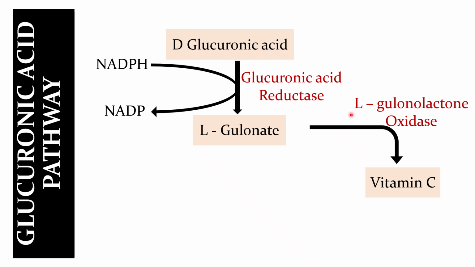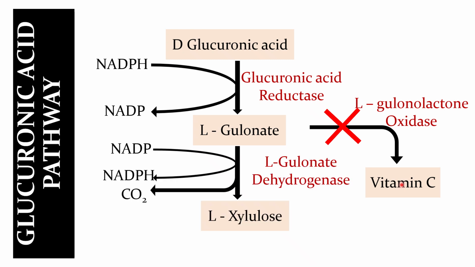In humans and other primates, this enzyme is absent. Hence, vitamin C or ascorbic acid cannot be synthesized in humans and other primates and also guinea pigs. This L-gulonate undergoes oxidative decarboxylation in the presence of L-gulonolactone dehydrogenase to produce L-xylulose. This xylulose is a pentose sugar which is another product of the glucuronic acid pathway.